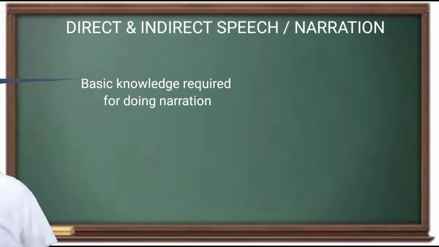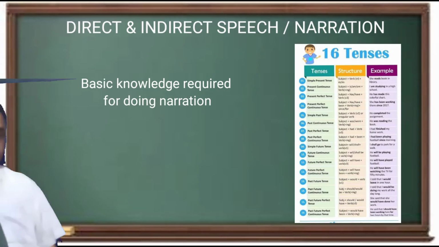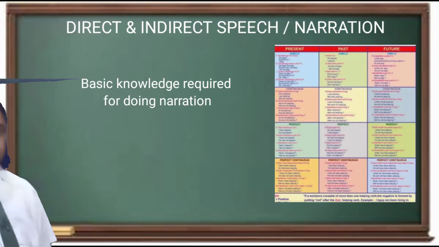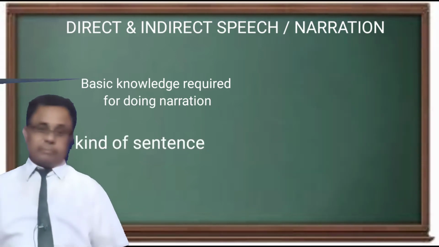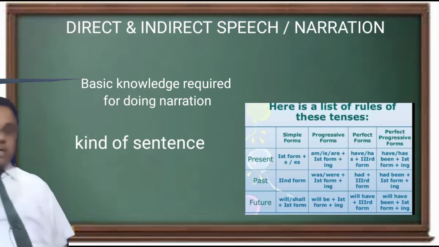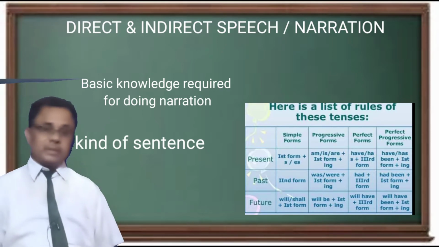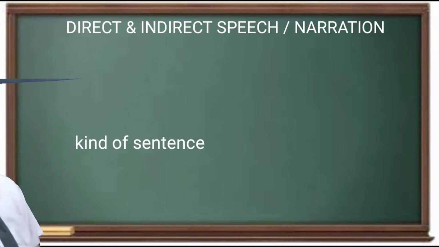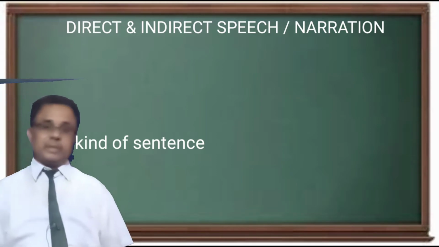You have been learning something like tense, person, number, genders, and so forth, the basic things of English, and the constructions of sentences also, that is kinds of sentences: assertive sentence, interrogative sentence, imperative sentence, optative sentence.